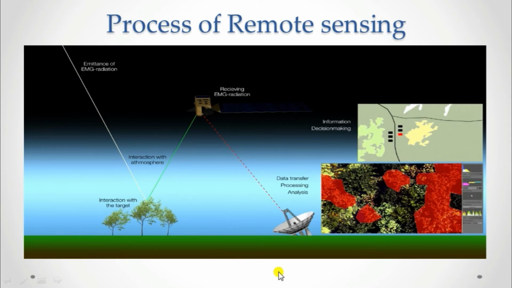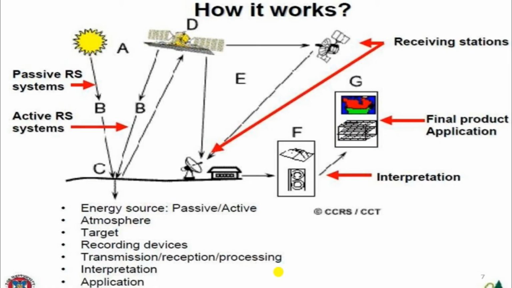Okay, now you have seen the whole process in the picture through the animation. Next we are moving to the actual phenomena of remote sensing. There are two types of remote sensing. We have also studied these types, active and passive. Both differ with respect to their source of energy. All the processes are the same, but their sources of energy are different.